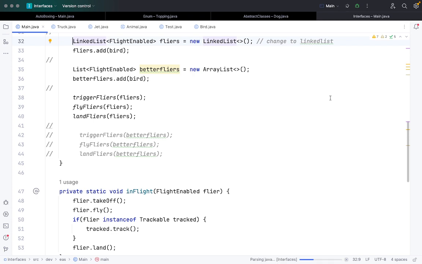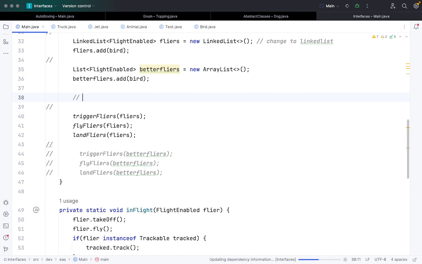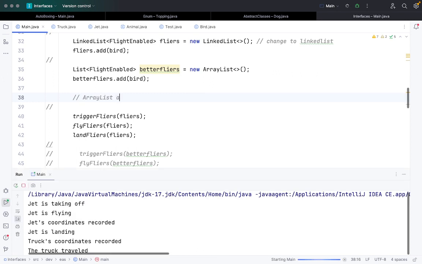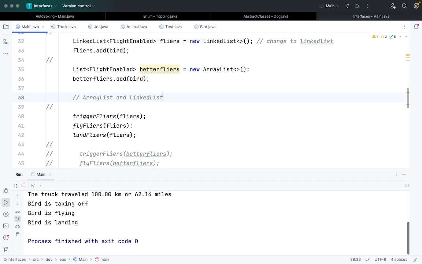Okay, so what is the change happening here? The change happening here is the list. Since array list and linked list inherit from the list collection, it is just like a reference variable that we can talk about.